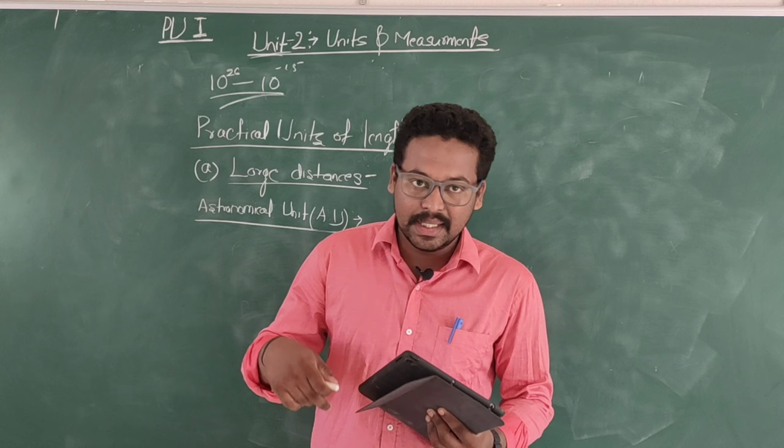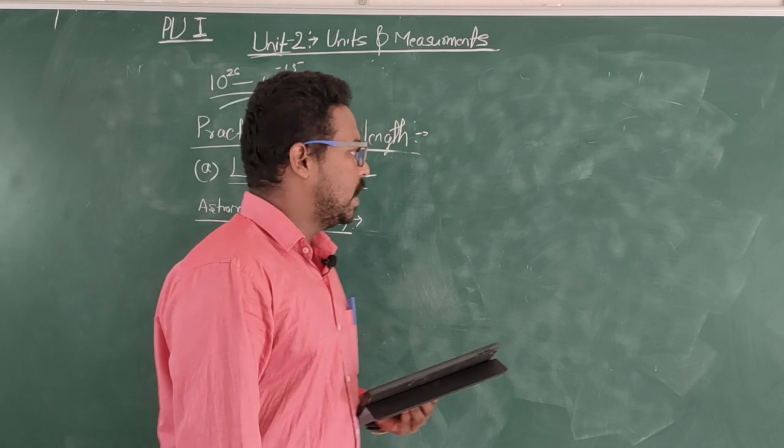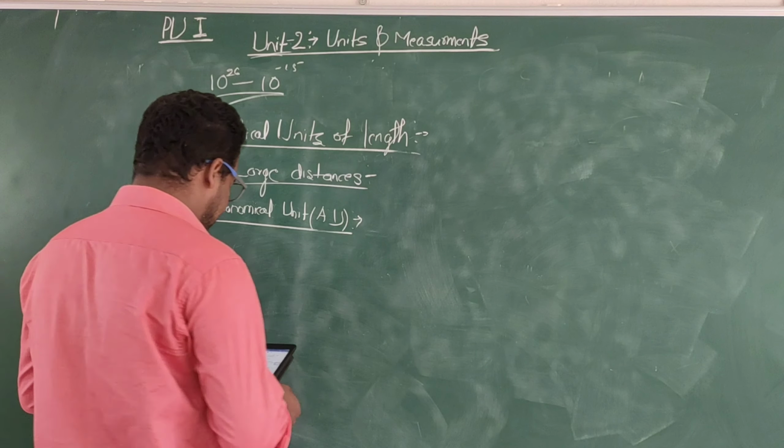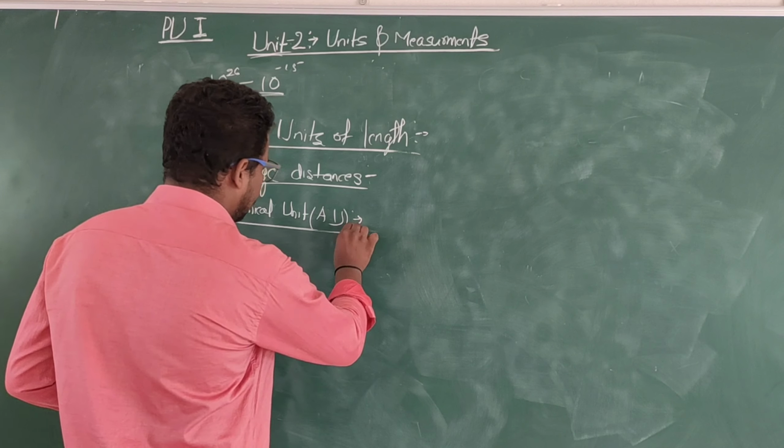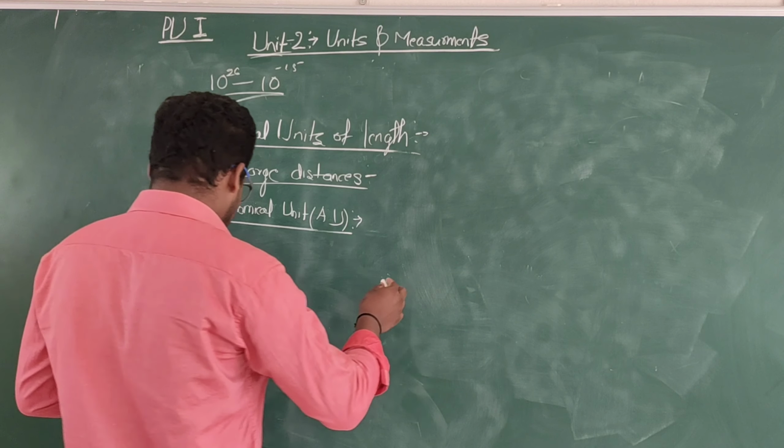The astronomical unit means the average distance between the earth and the sun.